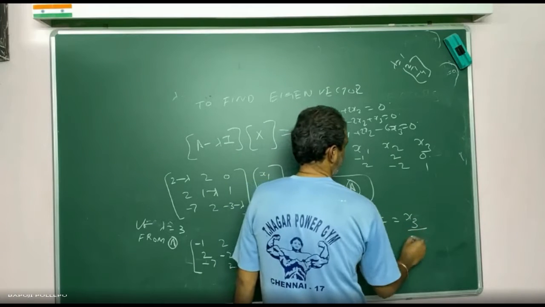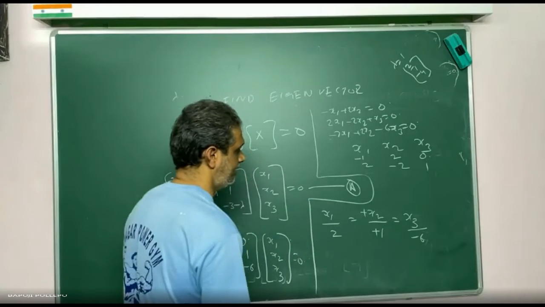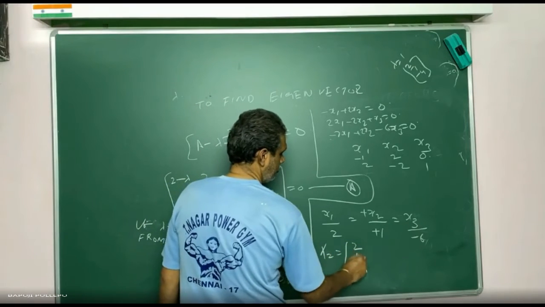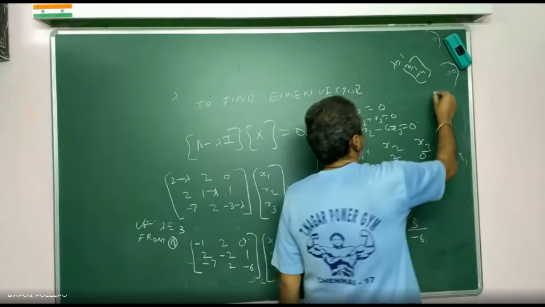So -6. Minus will cancel, so x2 is equal to what?